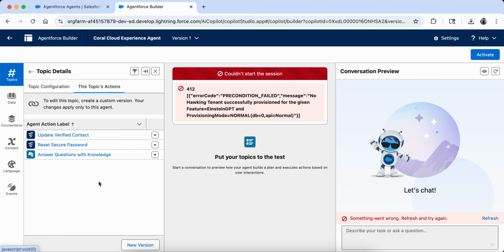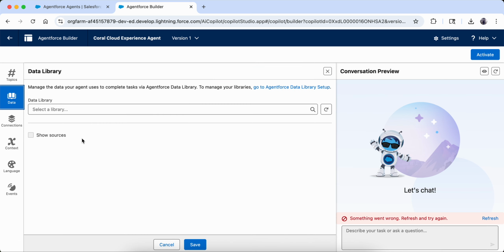So this is how we can see the topic actions are there. Okay, now we go to the next one.